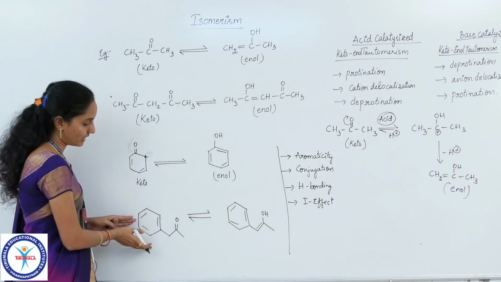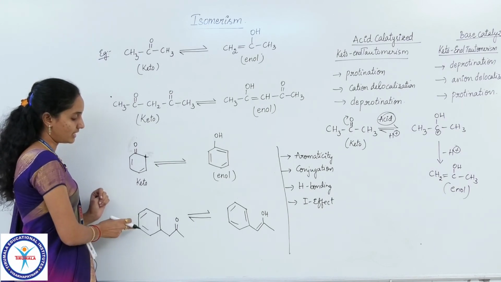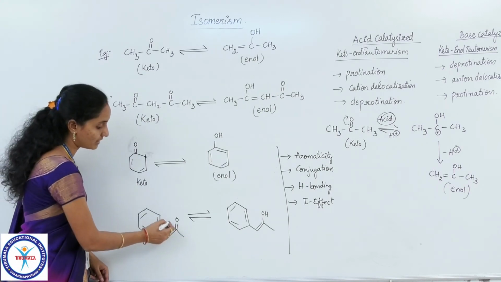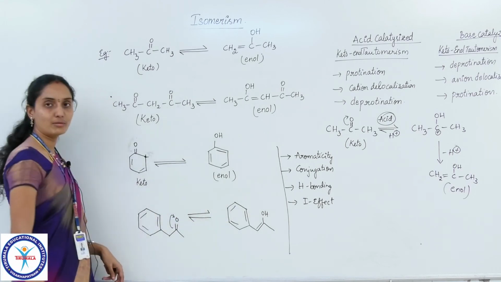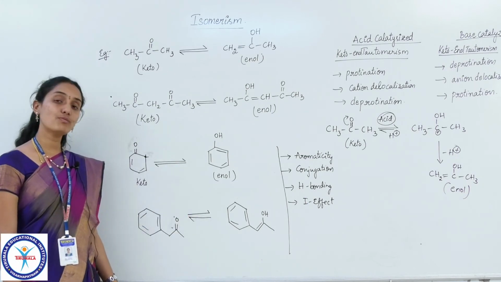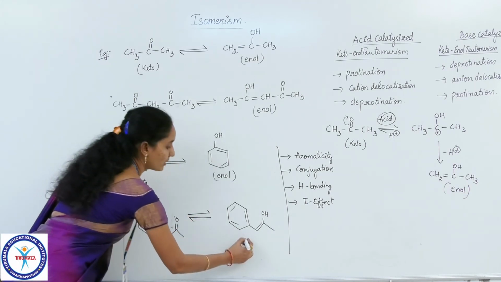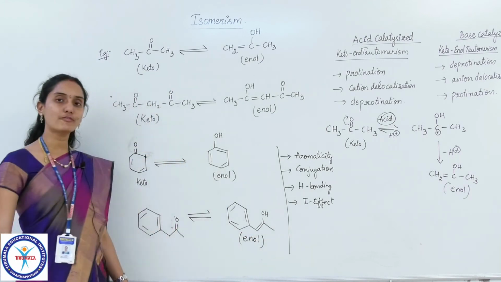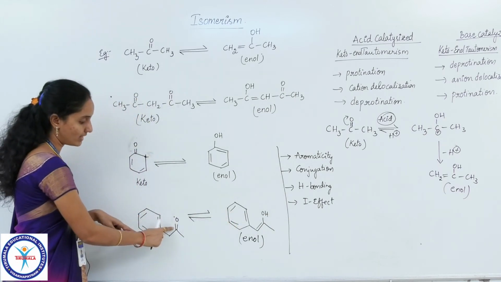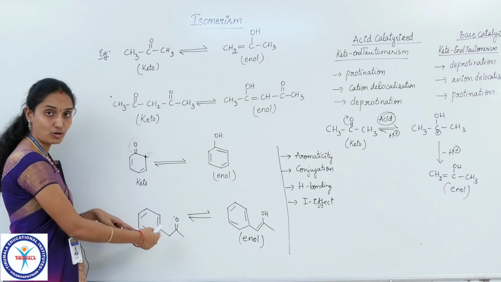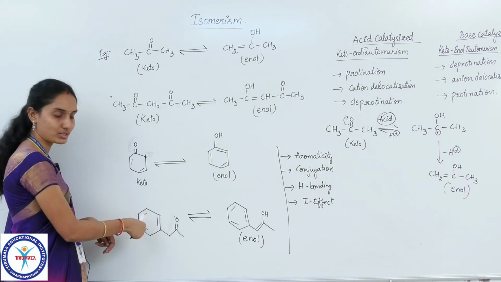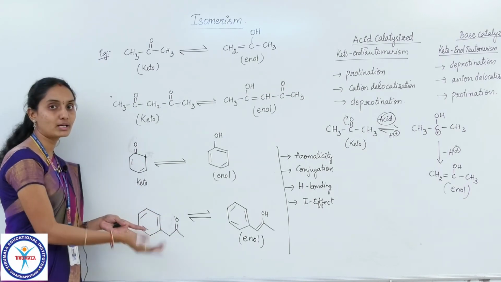In a similar manner, if you check it here, children, we have a benzene ring linked to a side chain. If keto-enol tautomerism occurs, this will polarize like this and that will be formed like this. So among these 2, keto form and enol form, which one is more stable? Again it is the enol form, because the factor that affects the stability of the enol form is conjugation. Correct. We have a benzene ring. Here we don't have any double bond in conjugation with the benzene ring. Conjugation means in alternate positions. The 3 double bonds in the benzene ring are in alternate positions, but in the side chain we don't have any double bond in conjugation.